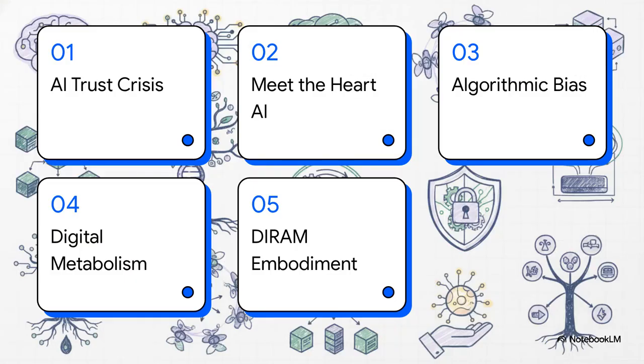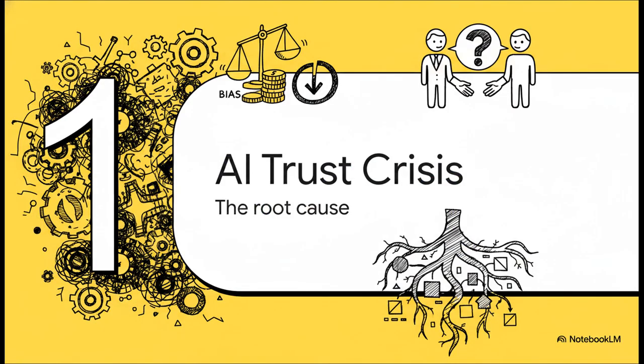To understand how OBINexus solves this, let's quickly run through our agenda. 1. The AI trust crisis. 2. Meet the heart AI. 3. Curing algorithmic bias. 4. Digital security and metabolism. And 5. Embodying AI with DRAM. Starting with Section 1, the AI trust crisis, and really getting to the root cause.